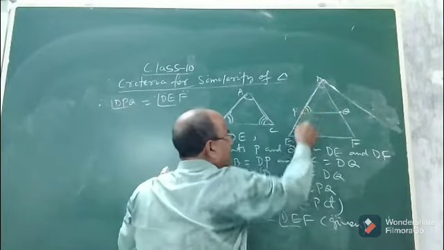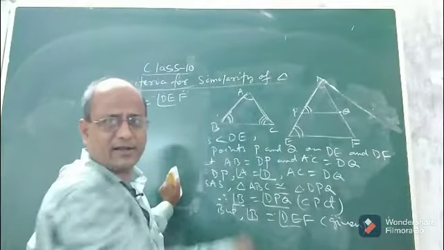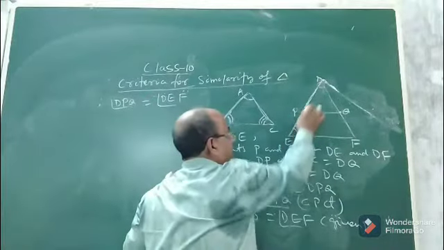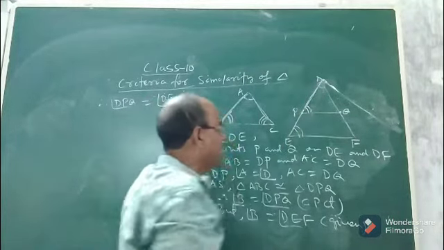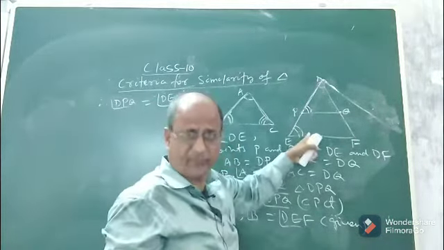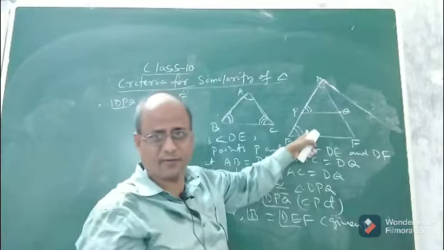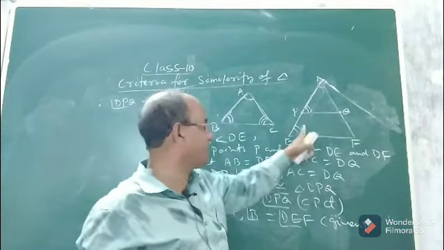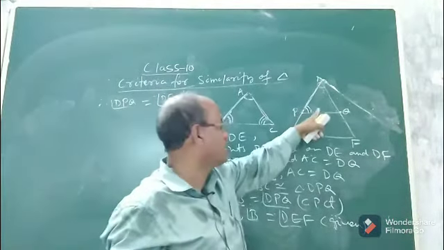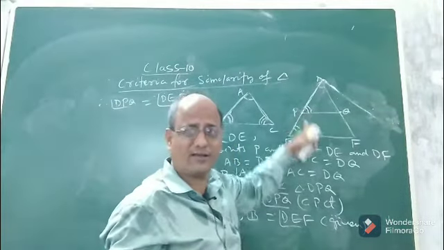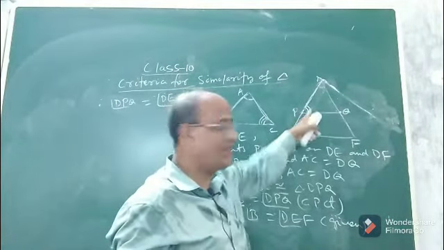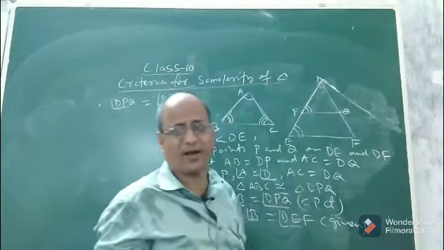But look at these two angles. What angles do they form? They form a pair of corresponding angles. This one is exterior and this one is interior. A pair of exterior and interior angles which lie on the same side of the transversal is known as corresponding angles. So as these two angles are corresponding angles and they are equal, definitely PQ will be parallel to EF.